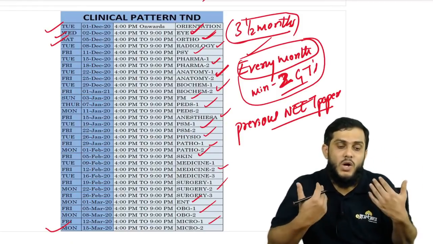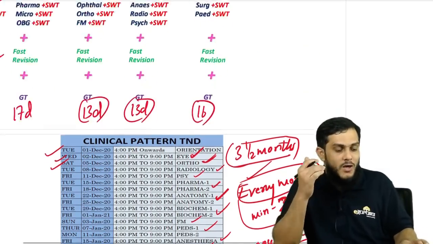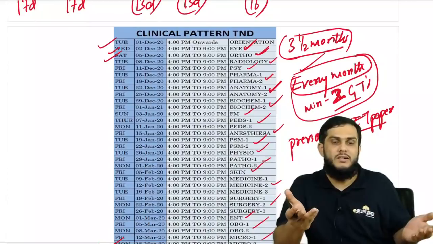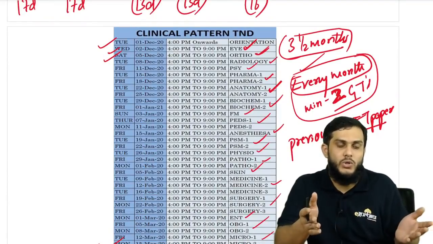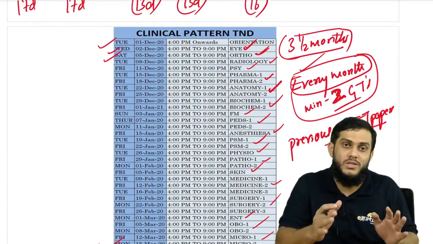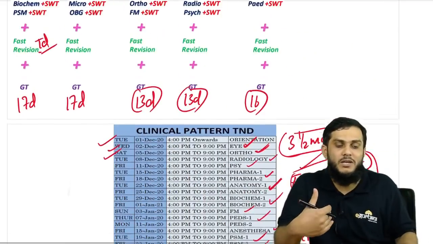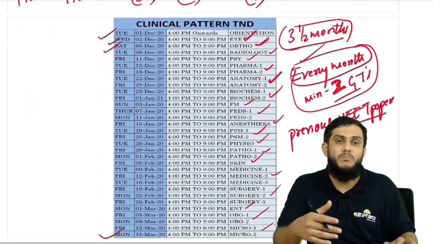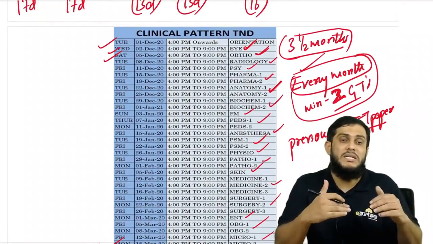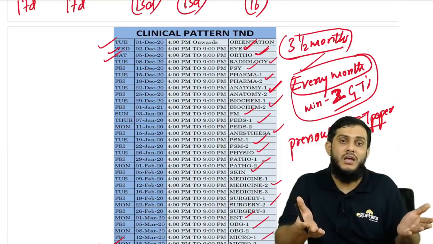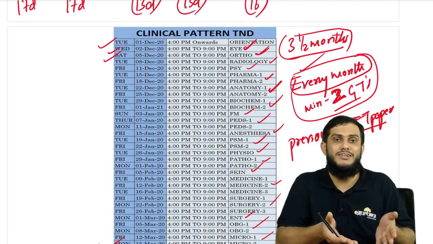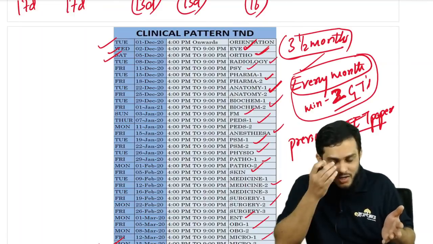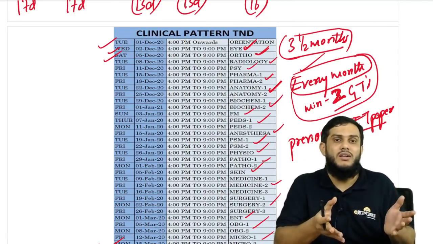Sir, after telling all this, students are still asking me, sir, what to do, whether to go for revision modified or clinical test and discussion. Once again, I'm telling you, guys, it's all up to you. The opinion I have given, comparing both, is this: according to me, to keep us on track for another 4.5 months, go with clinical test and discussion. Go with the fast track T&D plan, right? It's better because it will keep you on track.